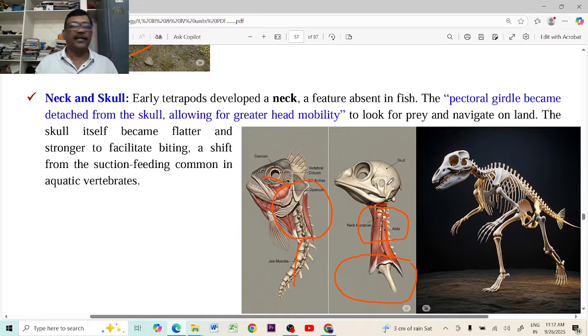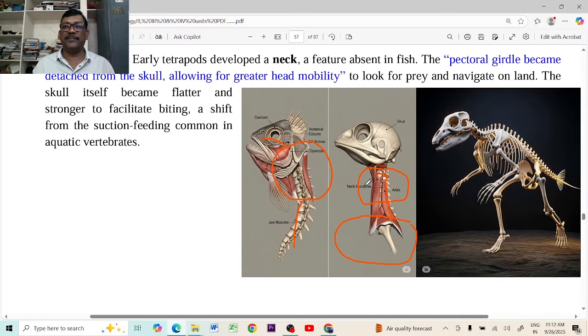Then what happens? That can move the tetrapods. The tetrapods can move their heads in any direction. They can identify the prey, they can identify the enemies, they can navigate on the land very easily, and due to the changes in pectoral girdle, and also the pelvic girdle also became very strong to live on land.